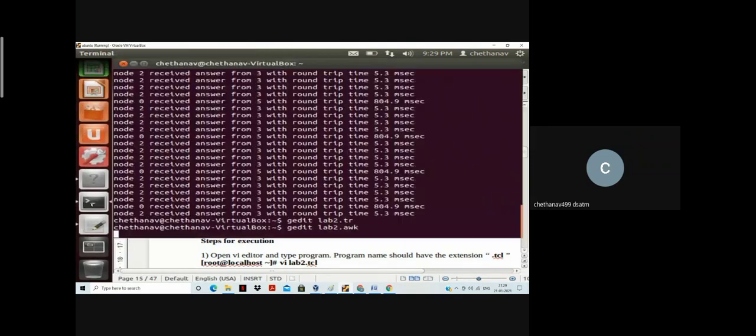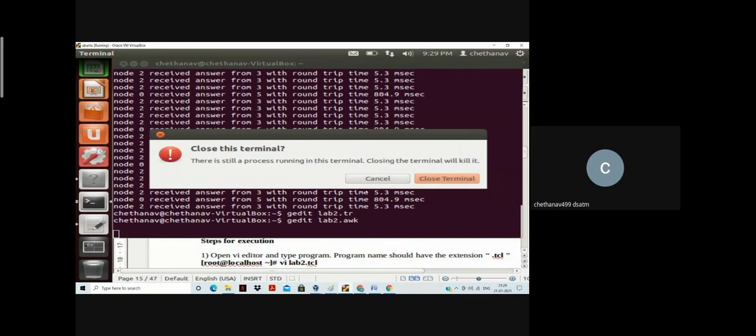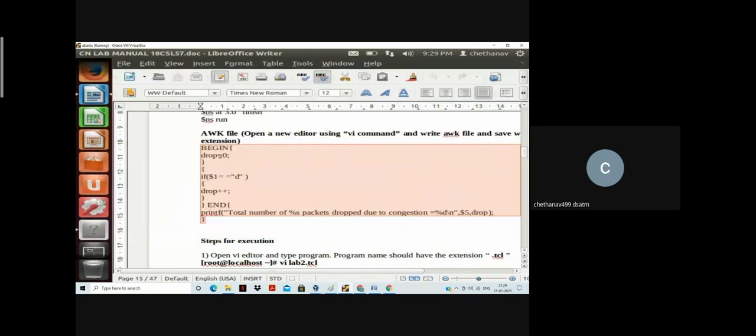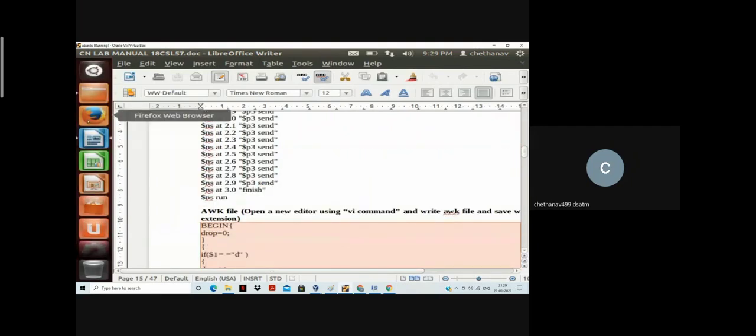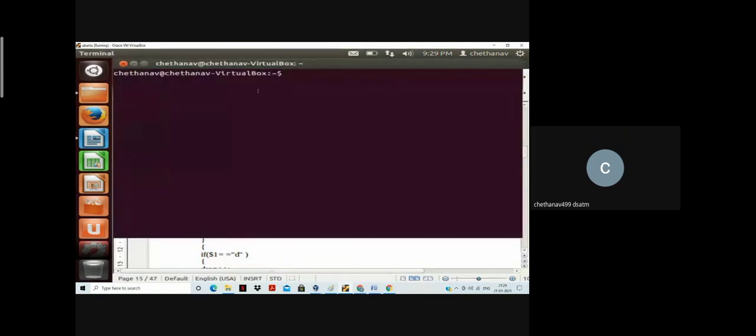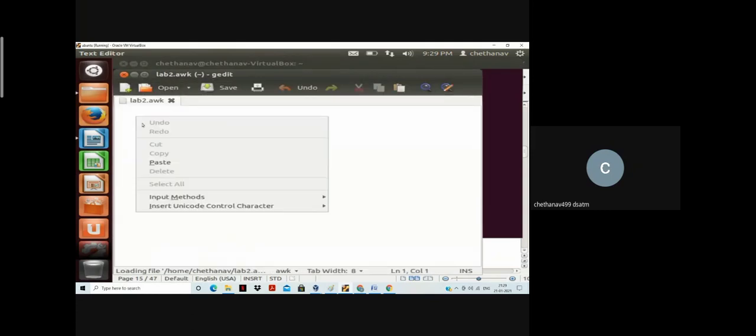It's available here. Just copy this and go to the terminal. If you feel a little bit of difficulty, what you could do is just go to the terminal. Very simple. So now gedit lab2.awk, enter, just paste it.